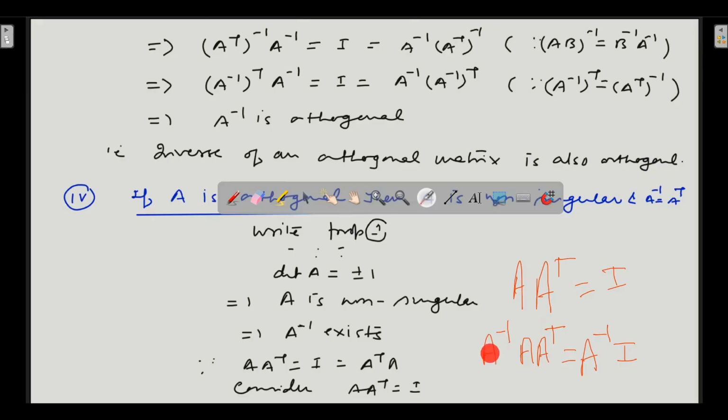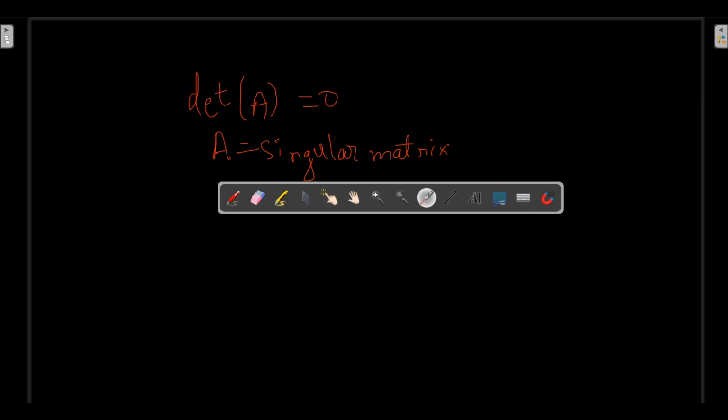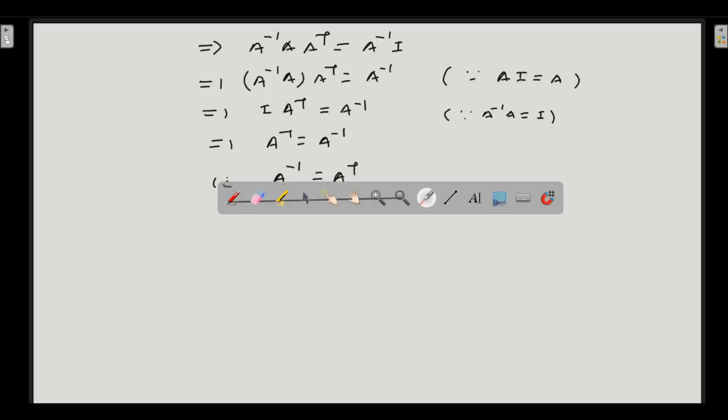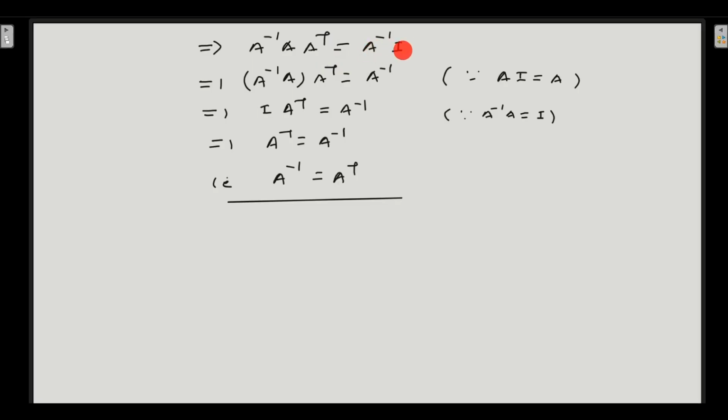Multiply by A inverse on this side also, and on this side also. Let us see if the expression matches. So the expression matches: A inverse A transpose is equal to A inverse I. Now if you multiply with the identity matrix, the matrix remains unchanged. So A inverse multiplied by I will be equal to A inverse itself. From this property, matrix A multiplied by the identity matrix is equal to matrix A itself, so A inverse multiplied by the identity matrix is equal to A inverse itself.